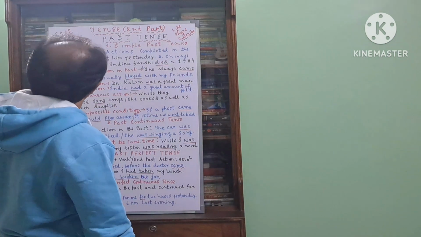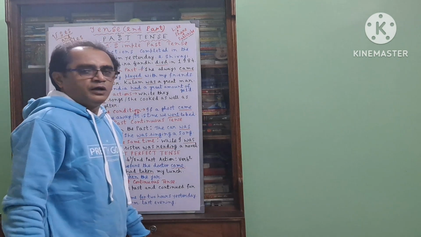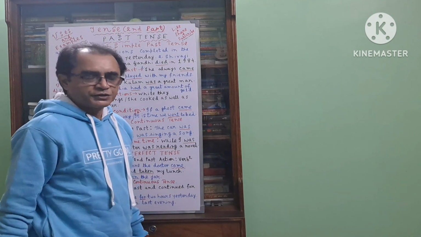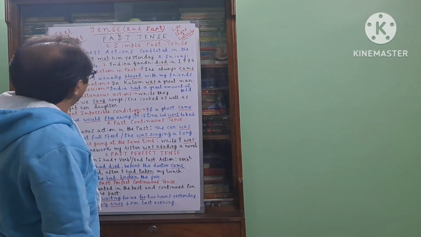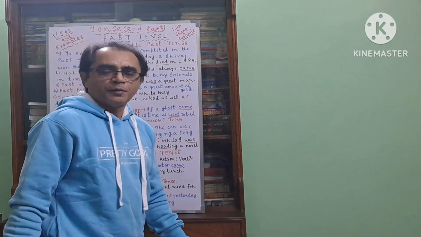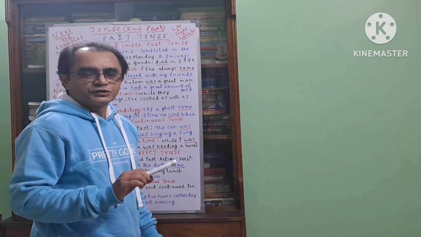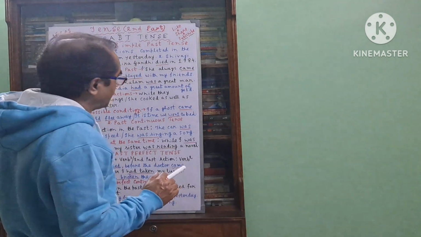Again, number two, Shivaji won the battle. Won is the second form of win, a past form of win, W-O-N. That is also a completed action in the past. Third example, Indira Gandhi died in 1984. This also happened years ago. Completed action in the past, no relation with the present. So here we have seen actions completed in the past.